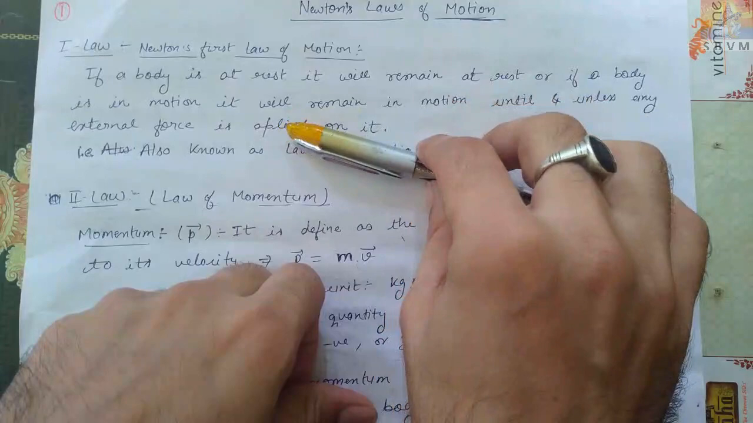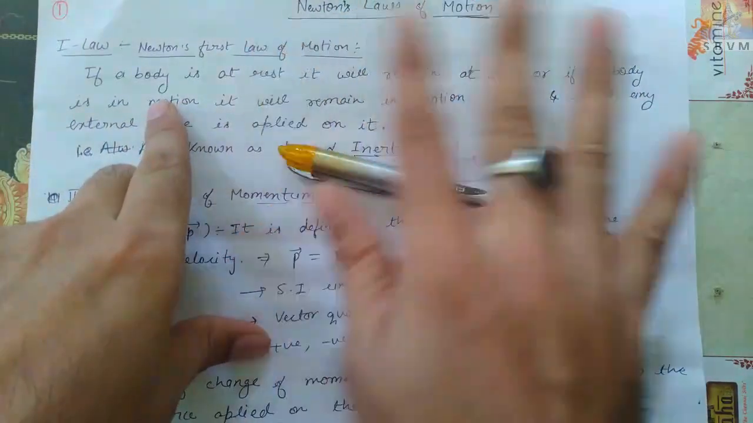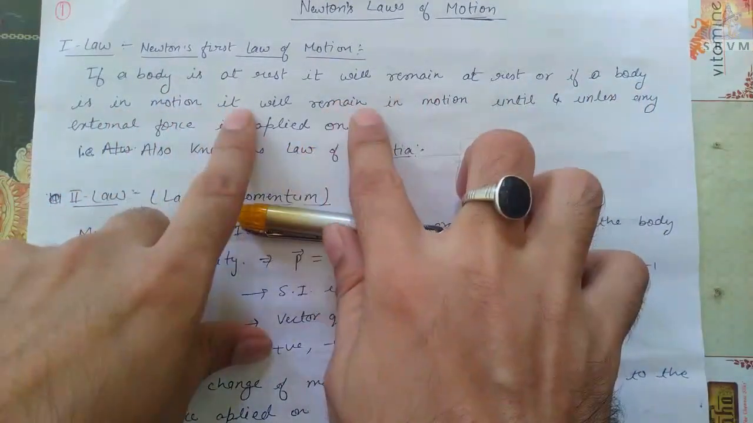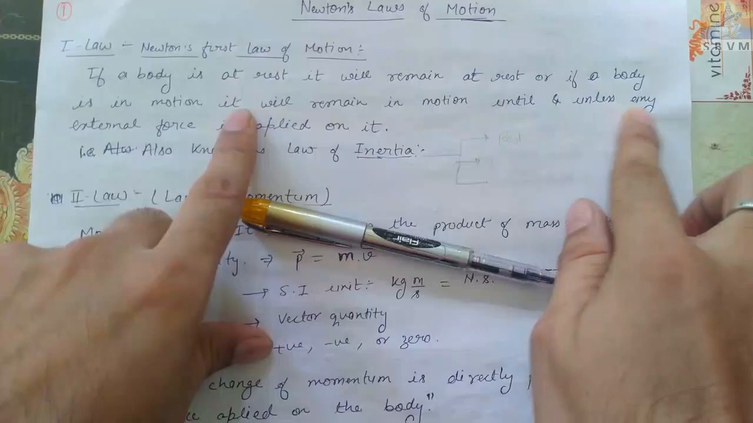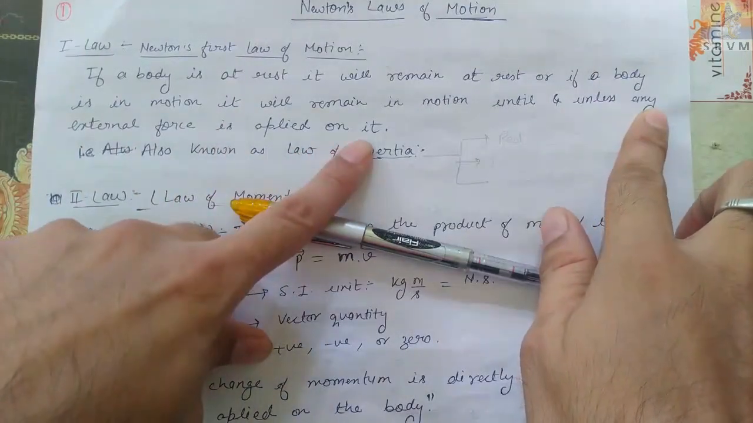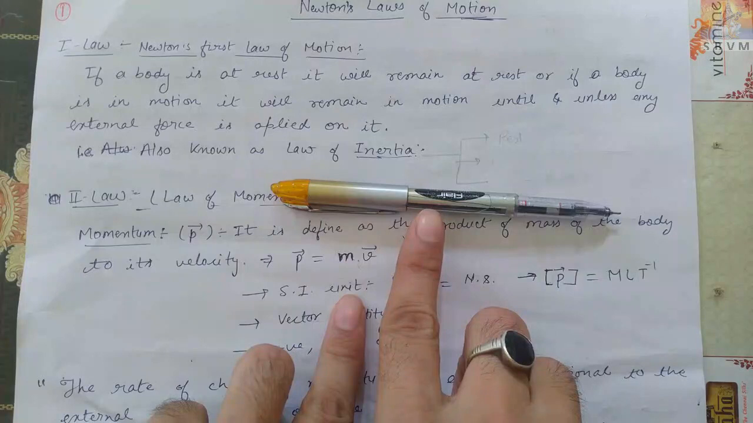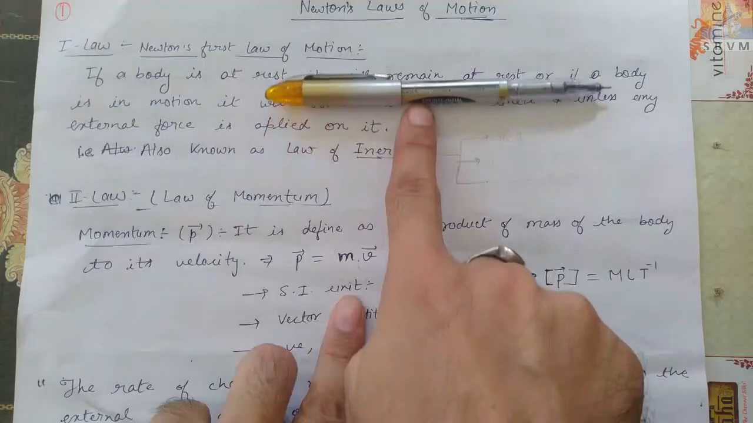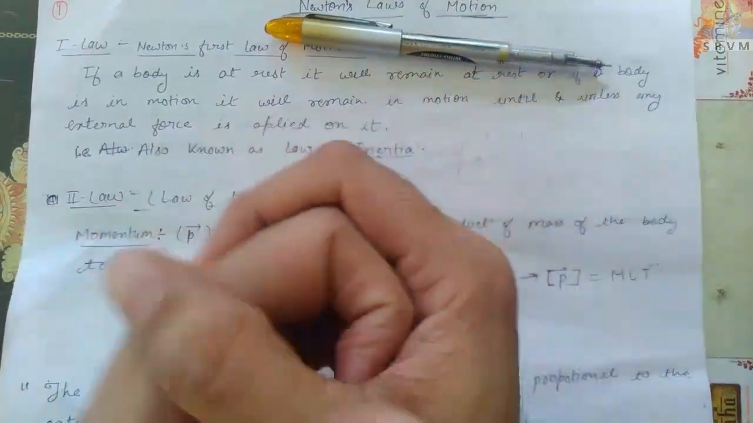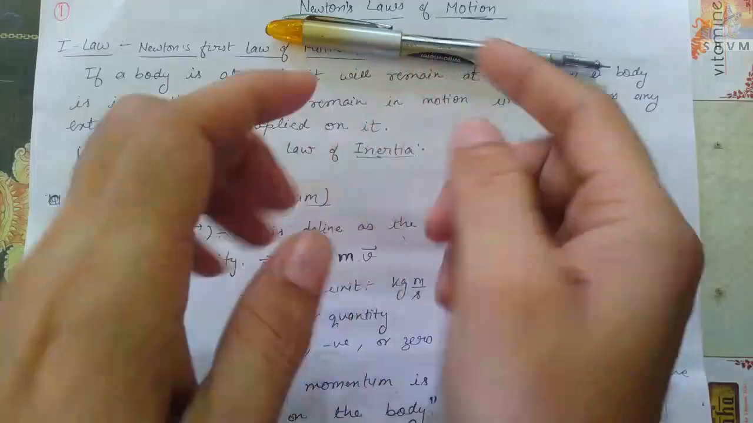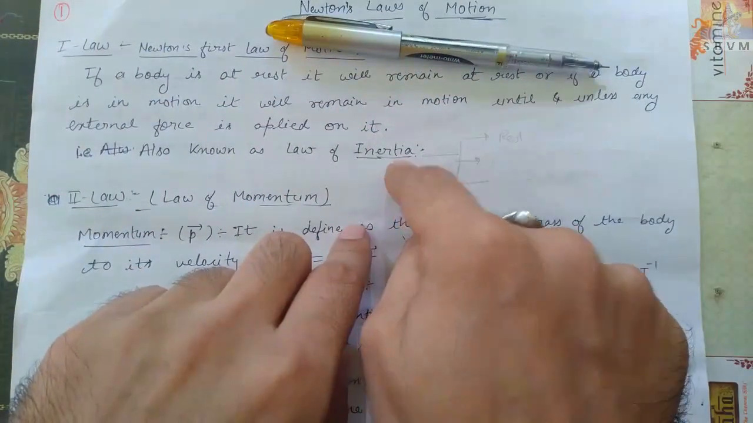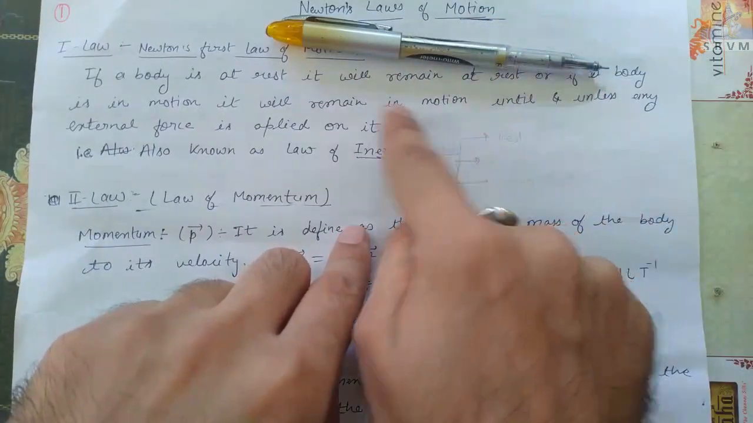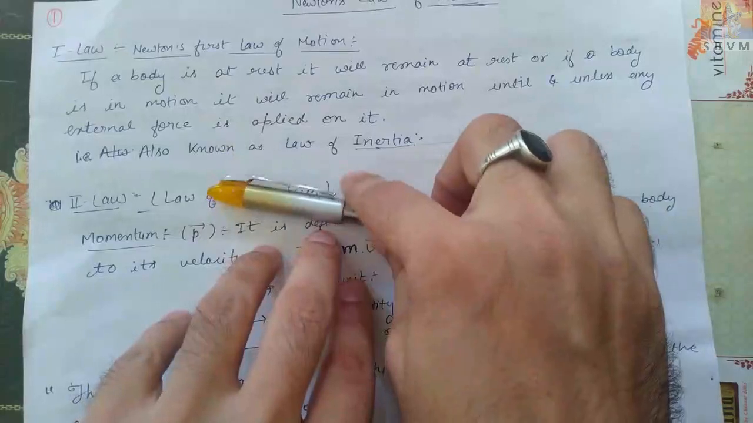Newton was a very great observer. He told that, according to the first law of motion, if a body is at rest, it will remain at rest, or if a body is in motion, it will be in motion until and unless any external force is applied on it. For example, this was at rest after 1 year also, after 10 years also. But now when force is applied by my finger on this, it starts moving. If a body is at rest, it will remain at rest. If a body is in motion, it will remain in motion until and unless any external force is applied on that. Simple. That's why this law is also known as law of inertia.